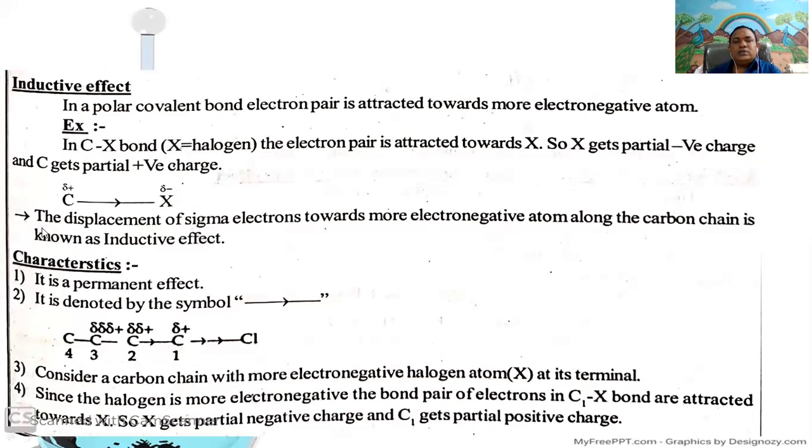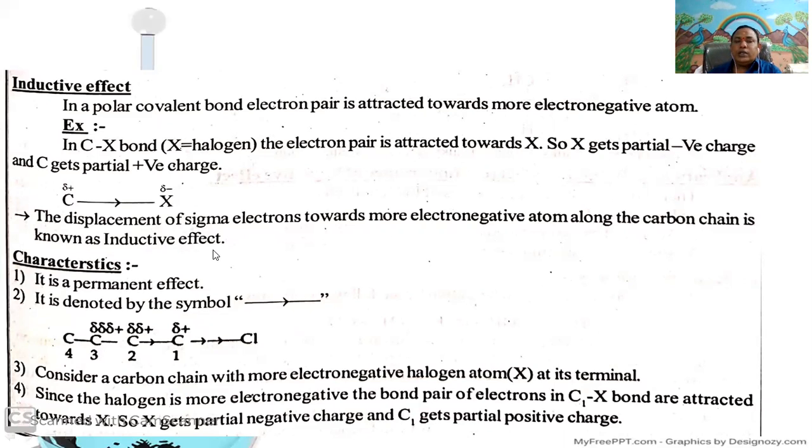It can also be defined as the displacement of sigma electrons towards the more electronegative atom along the carbon chain. We can define the inductive effect either way: in a polar covalent bond, the electron pair is attracted towards the more electronegative atom, or the displacement of sigma electrons towards the more electronegative atom along the carbon chain.